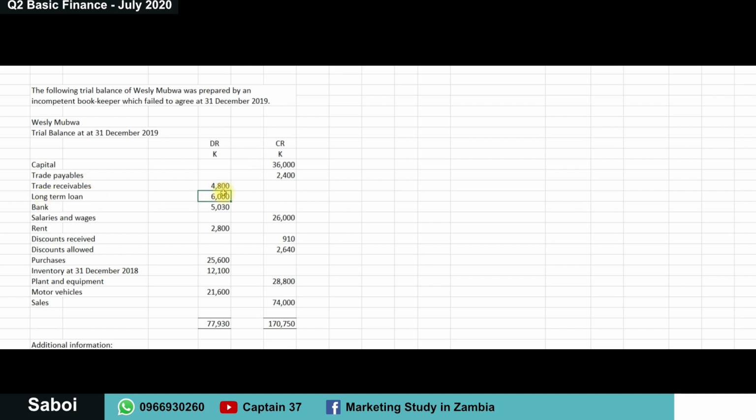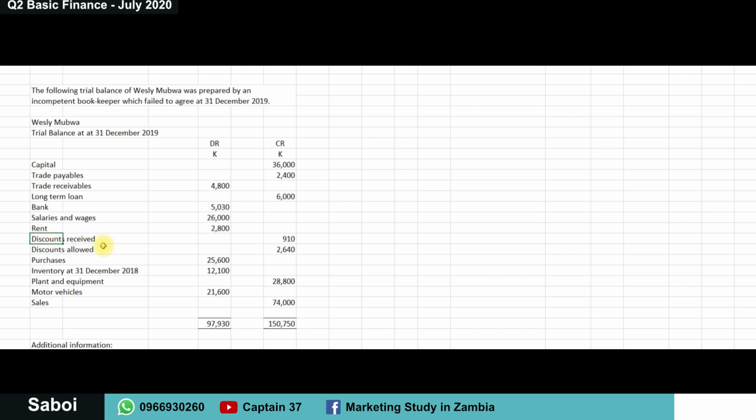Long-term loan, we owe, so we'll move it to the credit side. Bank, okay, we'll keep it here. Bank ideally refers to the fact that we have money or we owe money, but we have money in this particular context. Salaries and wages are expenses. All expenses are debited. Rent's an expense, and is in the right place.